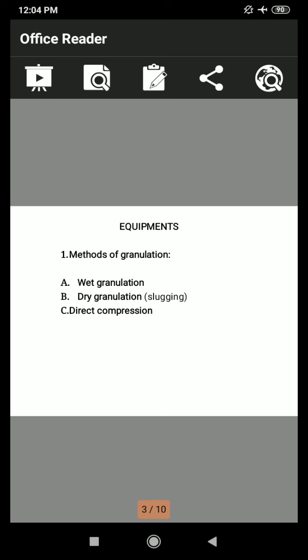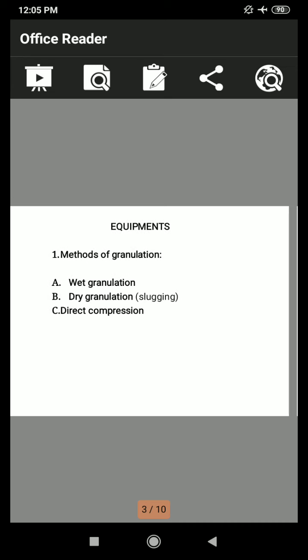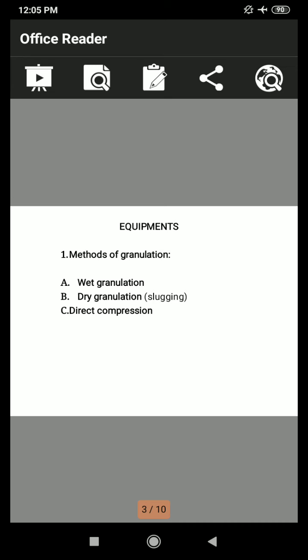First is ingredients, then wet all ingredients, then grinding, then the next step is additives, then mix well, then the next step is slugging, then crushing, then screening, and add a lubricant after the screening and mix, and then it is compression. Okay.